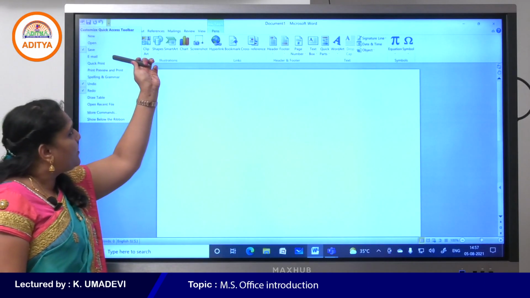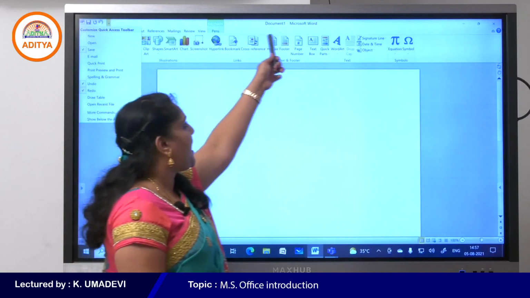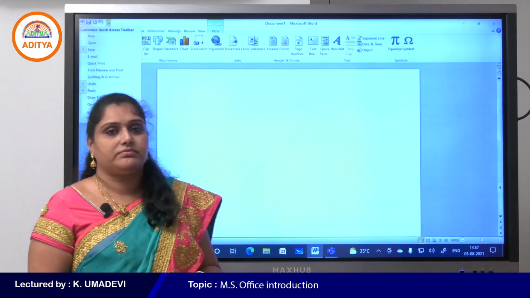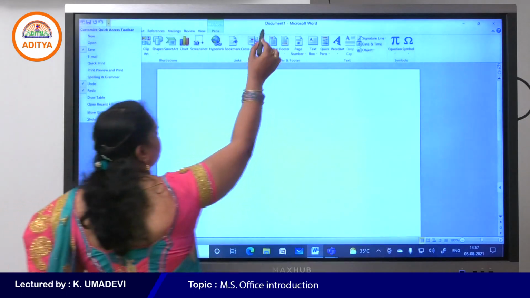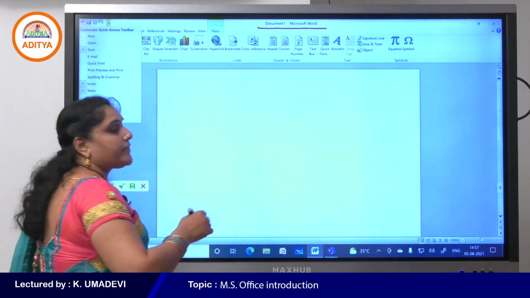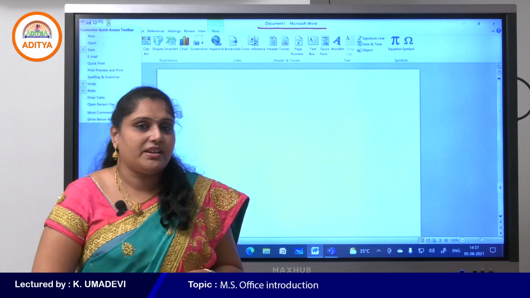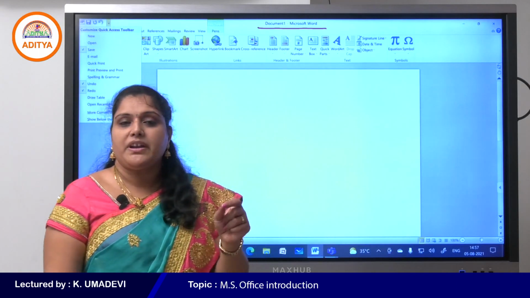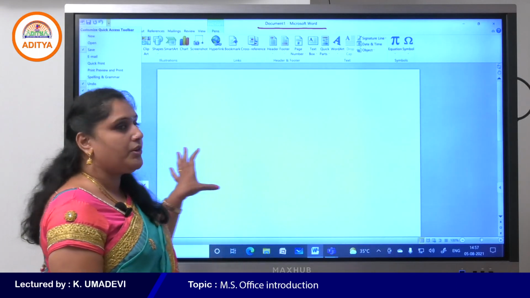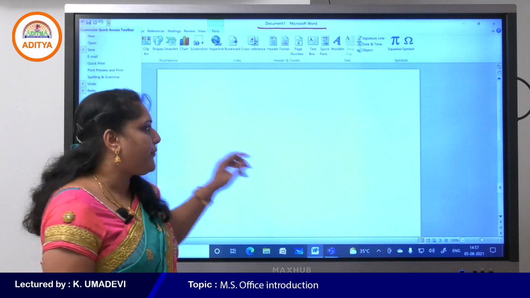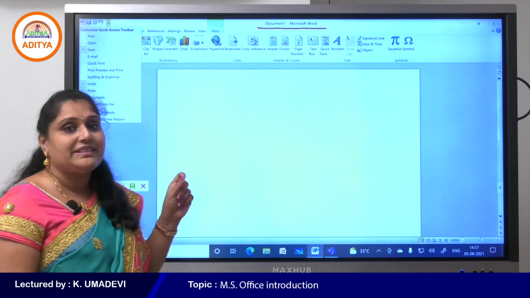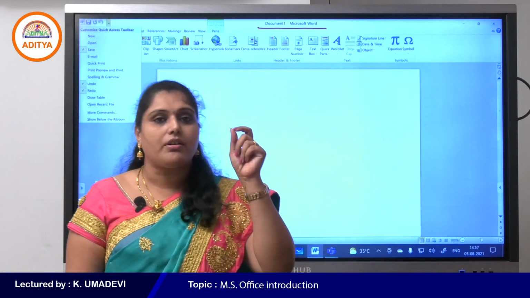Next, after the Quick Access Toolbar, this bar is called the Title Bar. So what is the Title Bar? Document 1 Microsoft Word. This bar is called the Title Bar. The Title Bar contains the name of the window and the title of the document. See, if you first open MS Word, then it shows as Document 1.